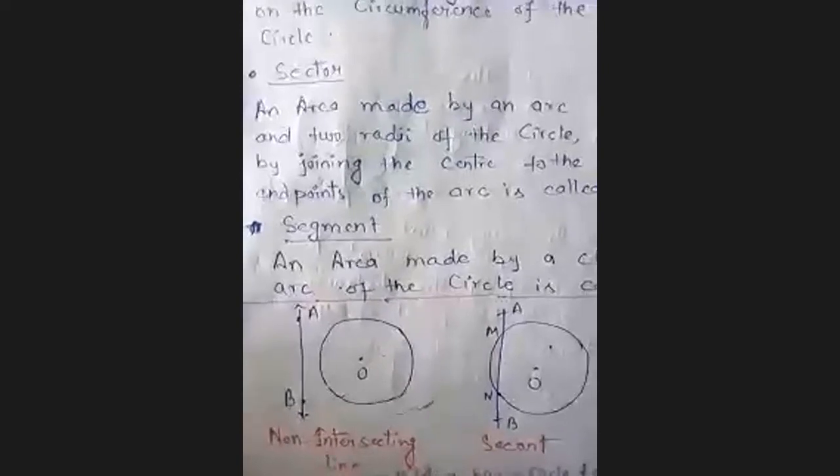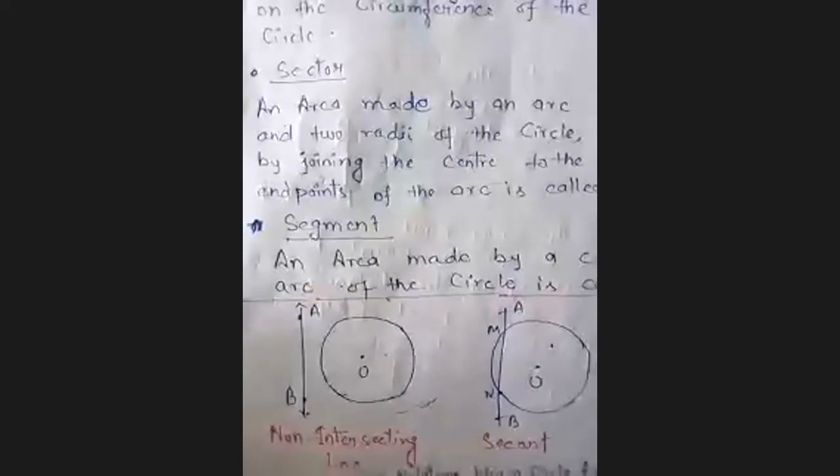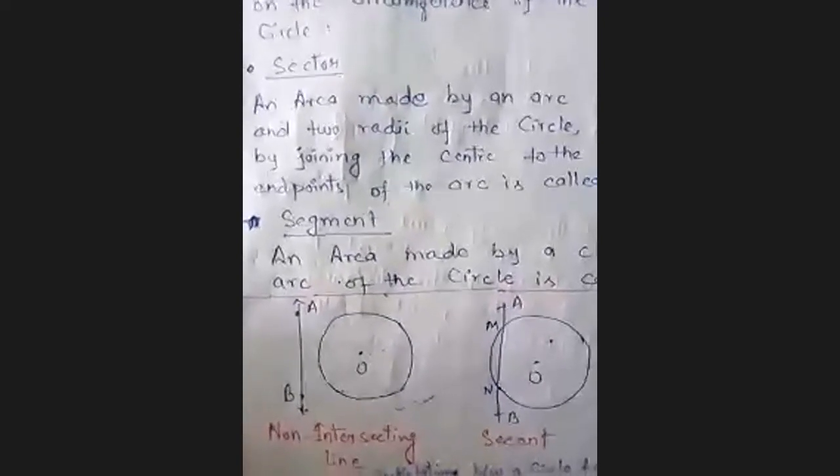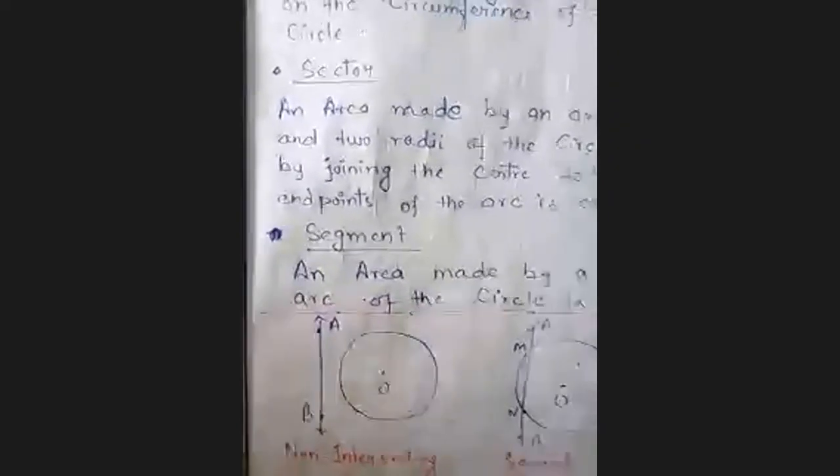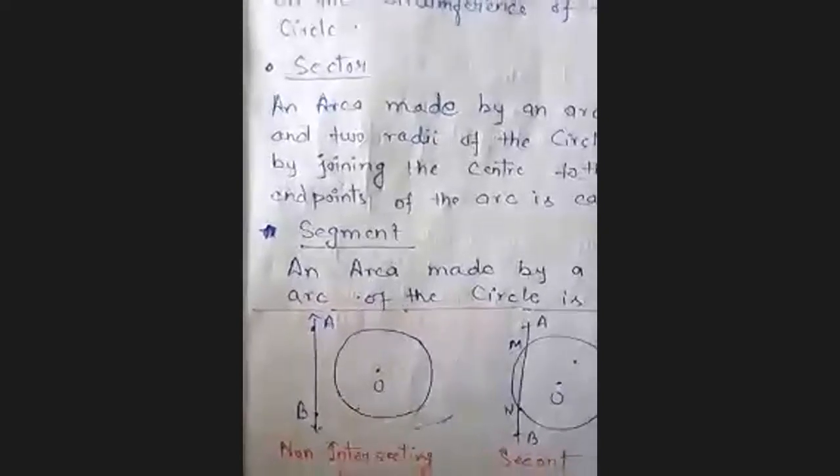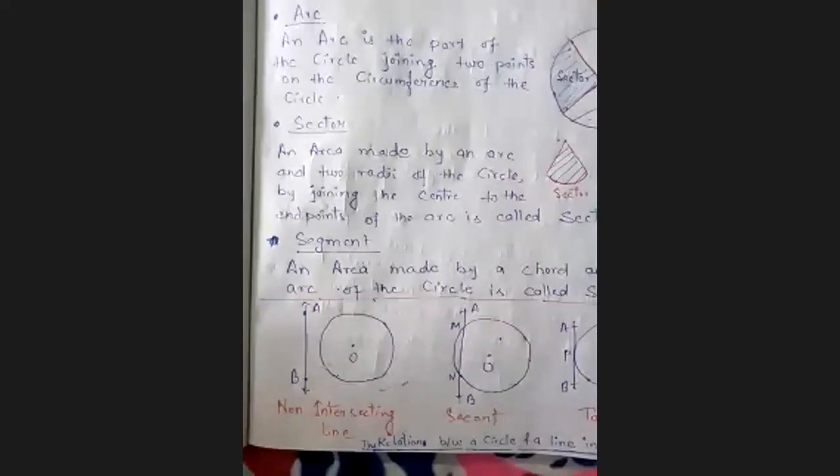Now, the first figure I'm telling you, this is called intersecting line. Now you tell me, what is intersecting lines? Anyone can tell here, please. I want to listen your answer. Yes, tell please.